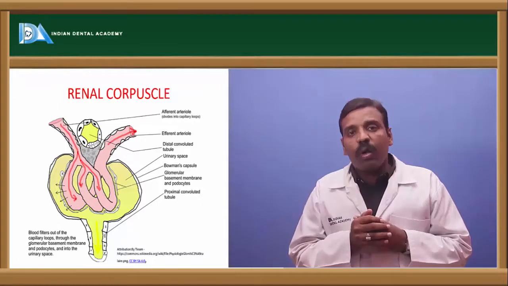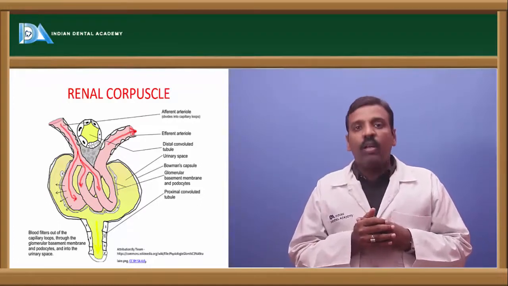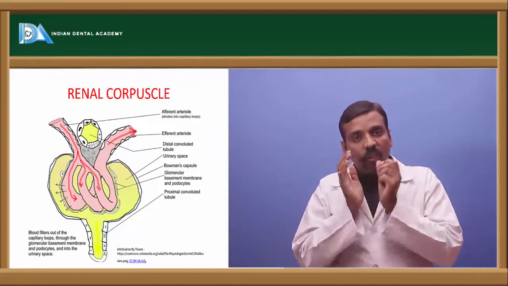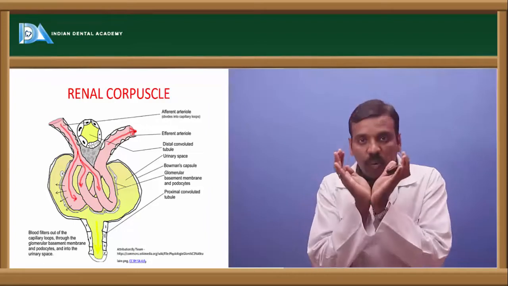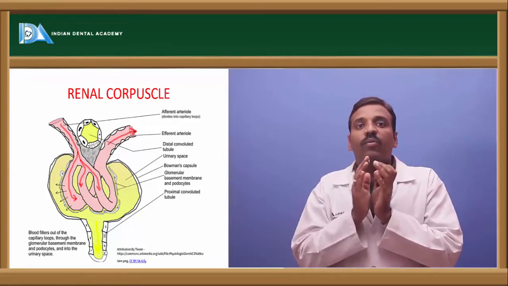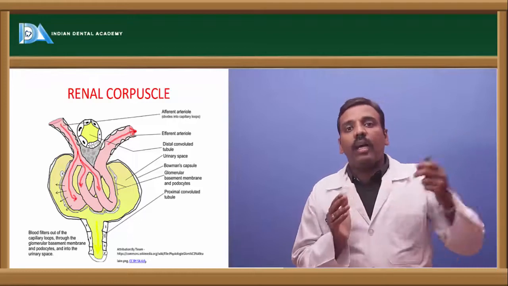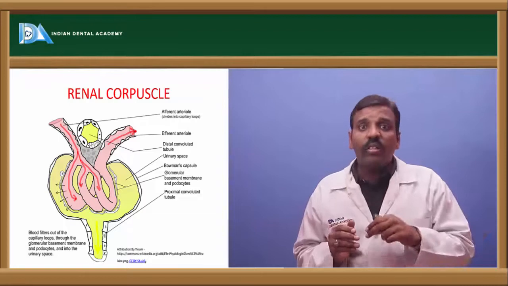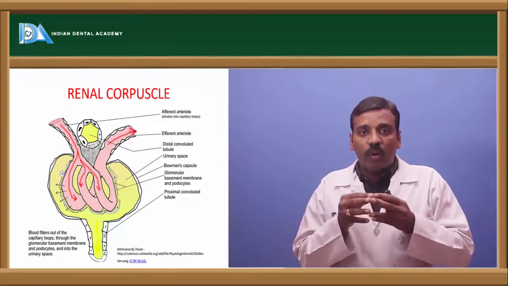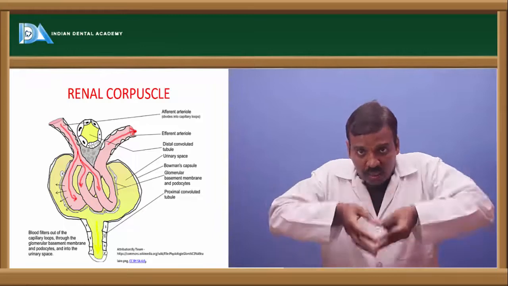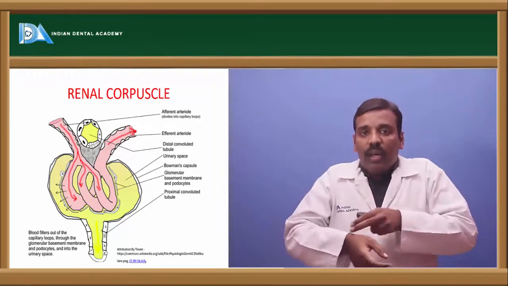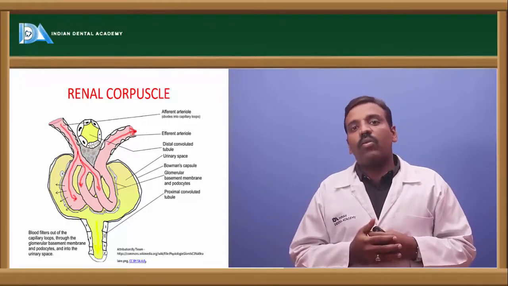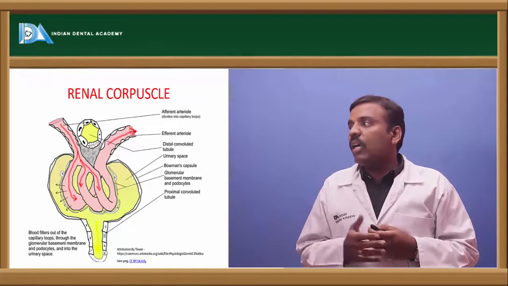Including all these parts, it is called the renal corpuscle. See once again, the renal corpuscle, also called Bowman's capsule. The glomerulus part, in the U shape, is where the nephron starts. The afferent arteriole is the blood vessel entering the glomerular portion, and next are the glomerular capillaries inside the glomerulus, and then the efferent arteriole going away from the nephron. So including all these parts, that is called the renal corpuscle.